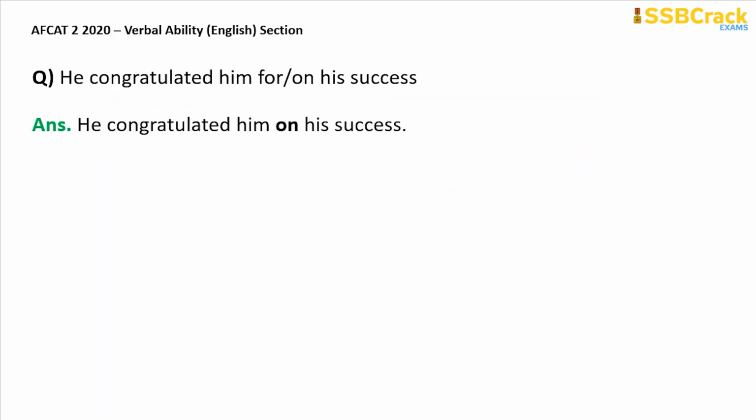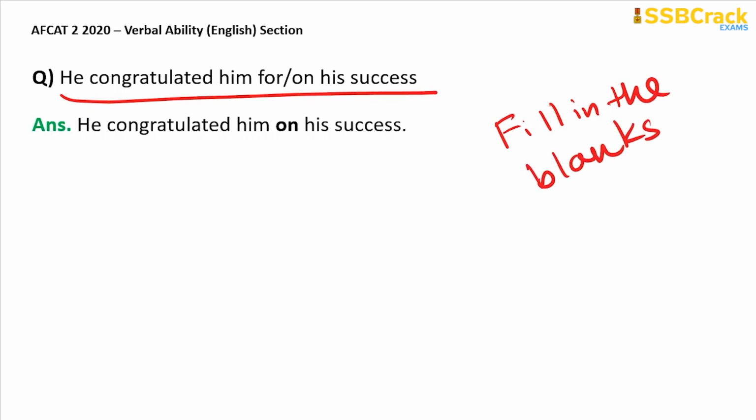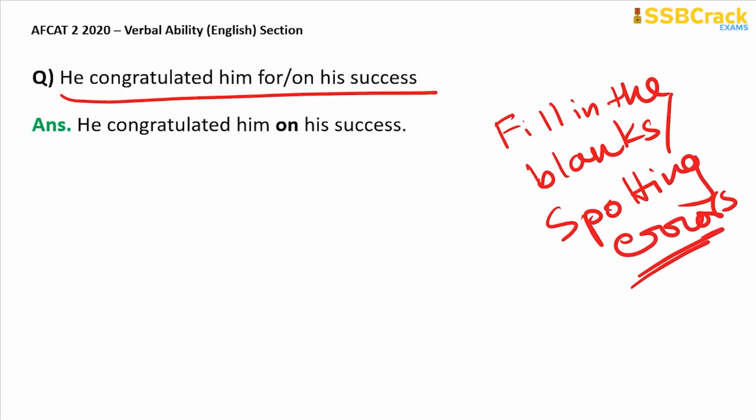The next is: he congratulated him for or on his success. Now this again was according to a comment of a student on our social media platforms, and I received this statement. It can be a question pertaining to fill in the blanks, or it can also be spotting of errors. Whatever it may be, you need to find out the correct preposition for the sentence. He congratulated him for his success, or he congratulated him on his success. Now it should be he congratulated him on his success.